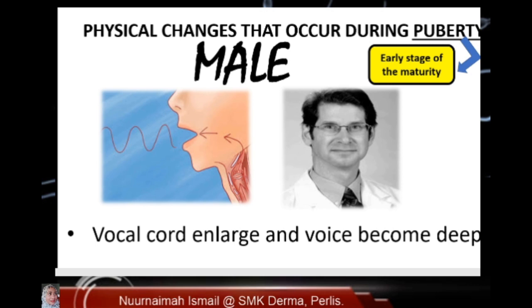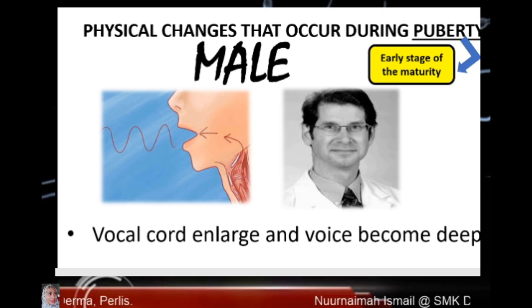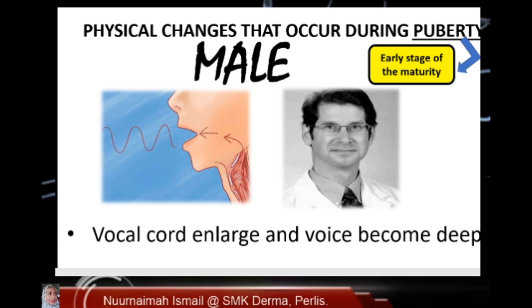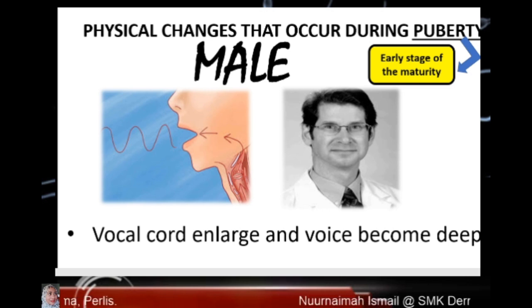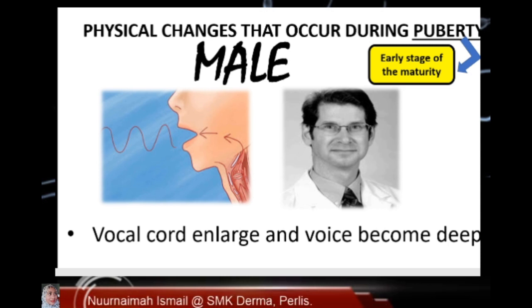Physical changes that occur during puberty. What is a puberty? Puberty is the early stage of the maturity of the reproductive system. Adolescents who have reached puberty will experience growth and change emotionally, physically, and physiologically.